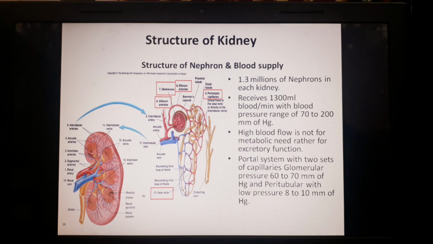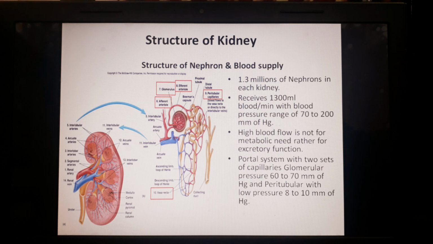When this capillary network is in the cortical part, around the DCT or PCT, it is called the peritubular capillary. And when this capillary network goes deeper into the medulla and follows the loop of Henle, these capillaries become longer and reach up to the deeper part of the medulla and up to the papilla also. There this network of capillaries is called the vasa recta.